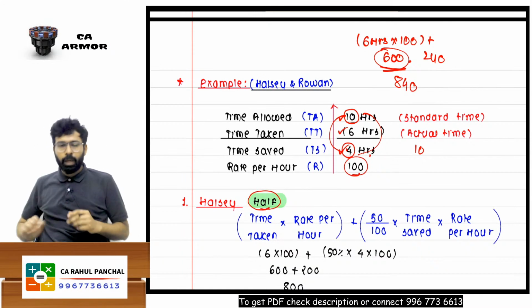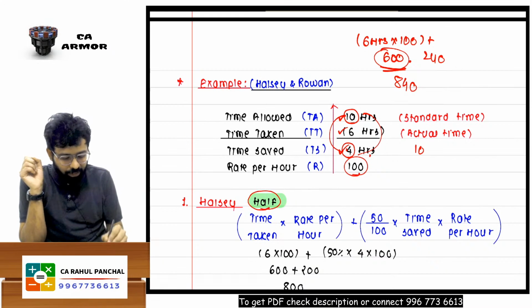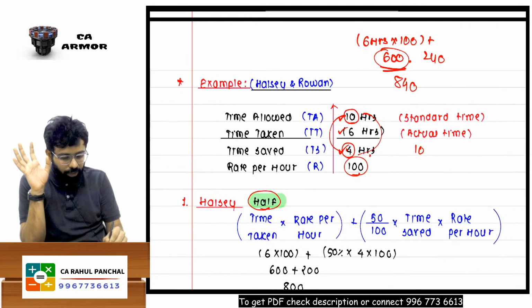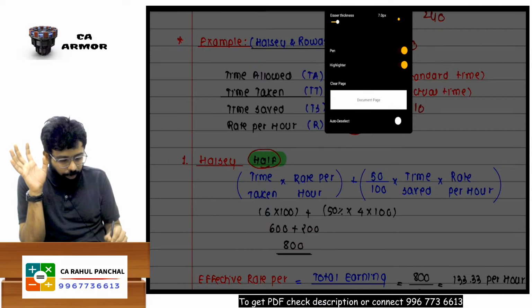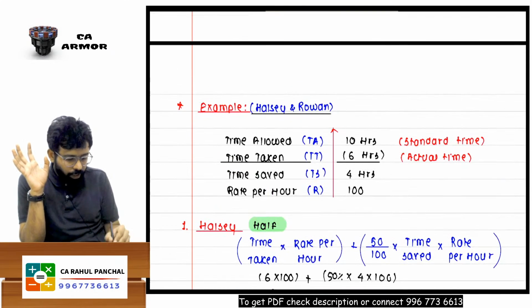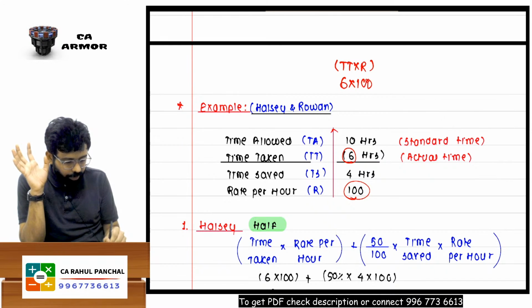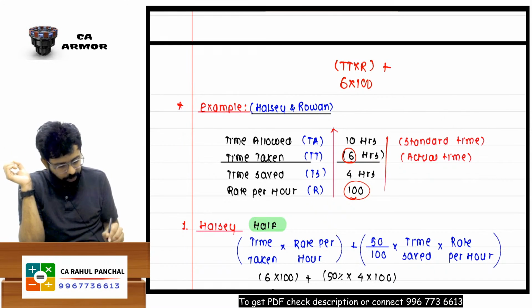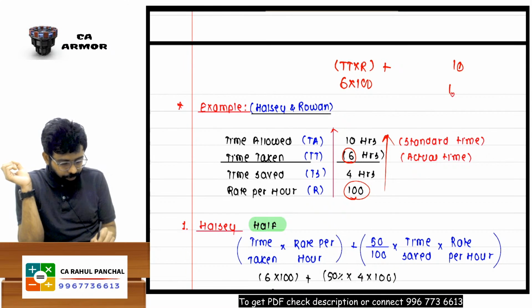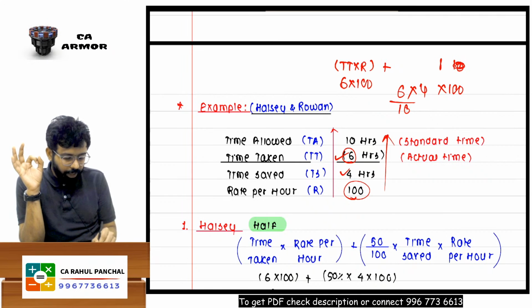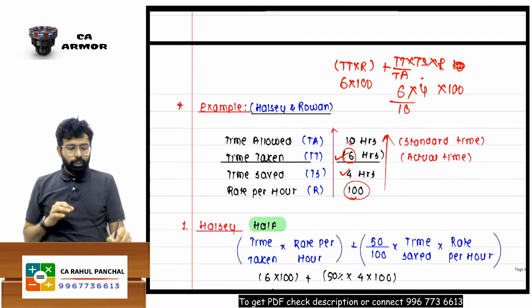Sir, do we have any shortcut to get this answer? Yes, you don't have to worry about this. What you have to do is very simple. Whenever a question comes, you need to do like this. First is TT into R, time taken into rate per hour, which is 6 hours he has taken into 100. Plus you have to go reverse. Reverse means 100 into 4 into 6 divided by 10. The formula is rate per hour into time saved into time taken upon time allowed. So the last one you have to divide.